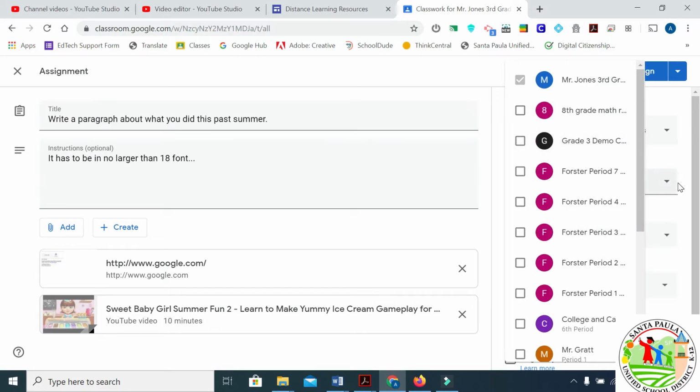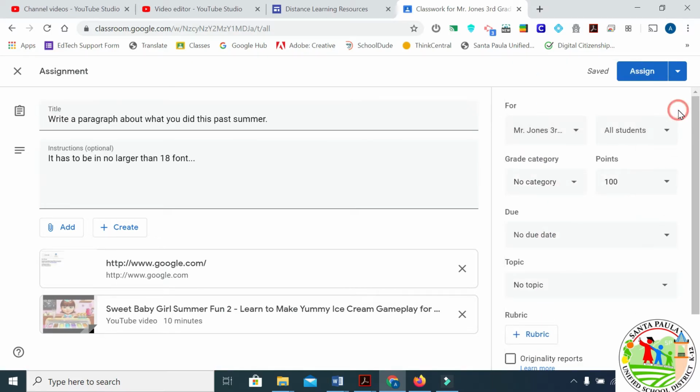You can add, these are all the other classes that I'm part of. You can send it, so you can put it in multiple classes. So this would be for like middle and high school, where you don't want to do the same assignment 3 or 4 times for the different classes. So you can just check the boxes where which class it needs to go into. And for all students, you can click all.